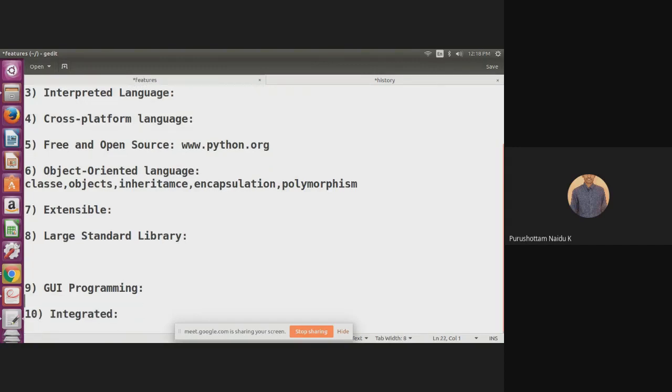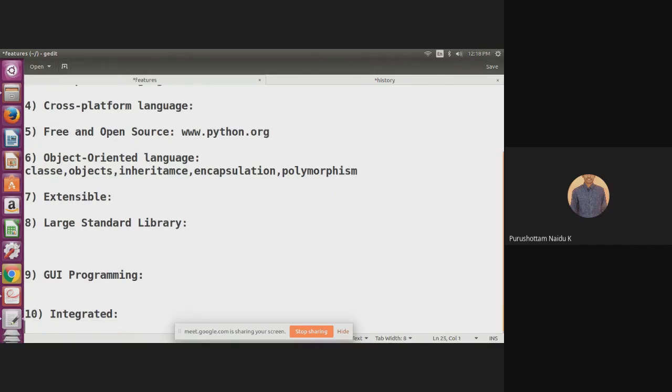The ninth one is called GUI programming, that is graphical user interface programming. That means Python also supports creating user interfaces by using some libraries. For example, tkinter is one package or library we use to create user interfaces. And we also have the Django framework, which is mainly used for creating user interfaces.